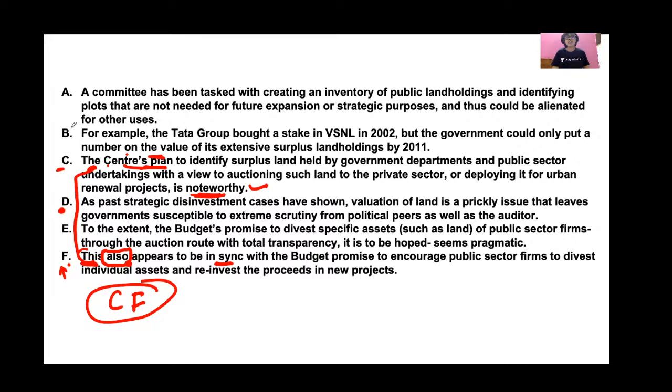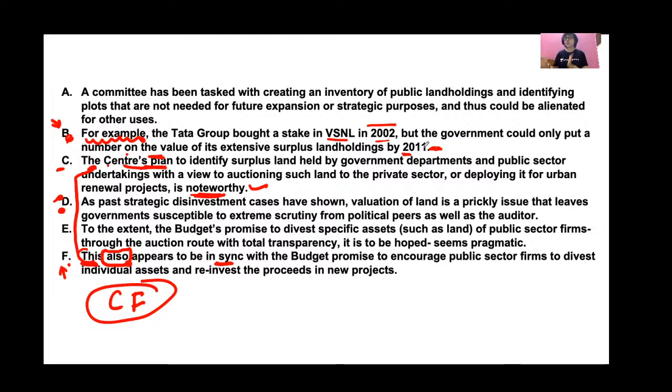And if you look at sentence B, for example, sentence B is an example of sentence D. For example, the Tata Group bought a stake in BSNL in 2002, but the government could only put a number on the value of its extensive surplus land holdings by 2011. So it took almost 9 years for the government to put a value to the land.